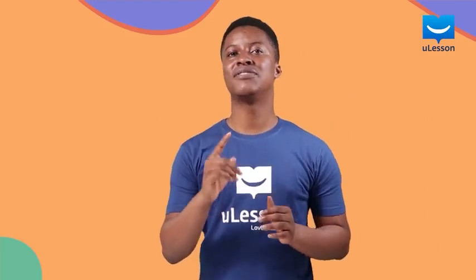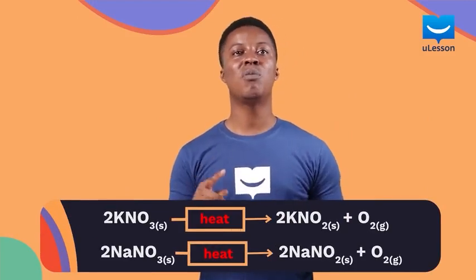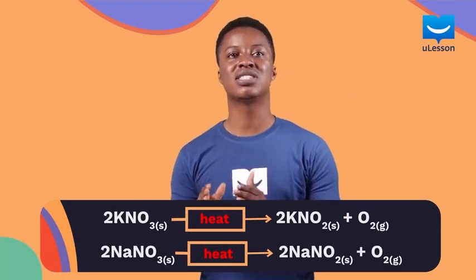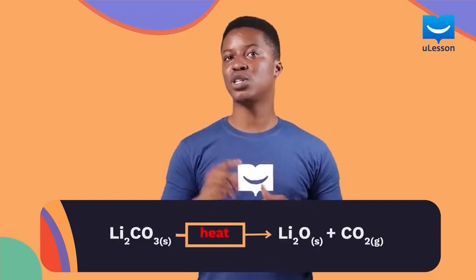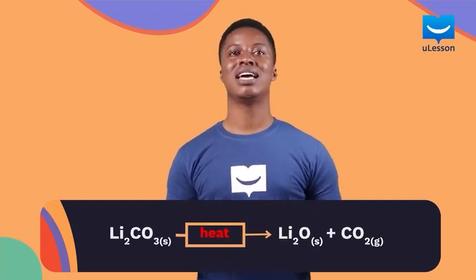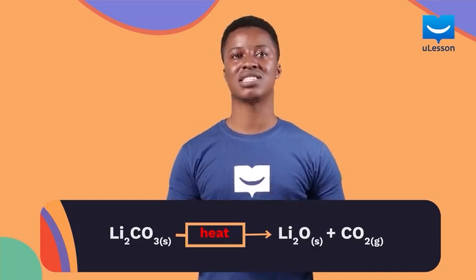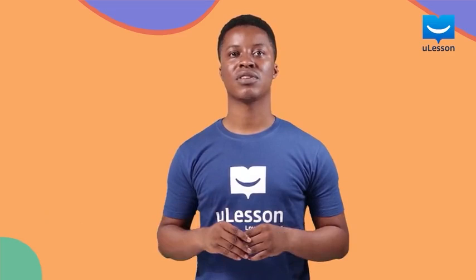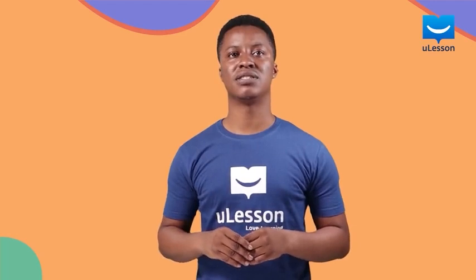All their trioxonitrate 5 salts, however, decompose when heated to become dioxonitrate 3 salts, releasing oxygen in the process. Their trioxocarbonate 4 salts are quite stable, except that of lithium, which decomposes to give lithium oxide and release carbon 4 oxide gas.